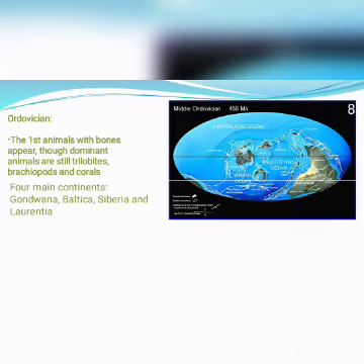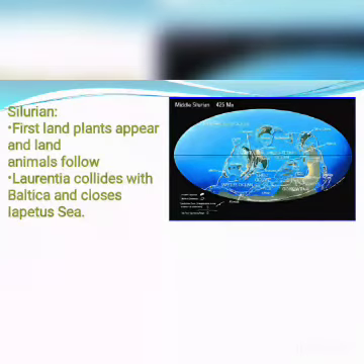Next, the Ordovician period, where the first animal with bones appeared. The dominant animals were still trilobites. Four main continents, Gondwana, Baltica, Siberia, and Laurentia, were formed. In the Silurian period, the first land plants appeared and land animals followed. Laurentia collides with Baltica and closes the Iapetus Sea.